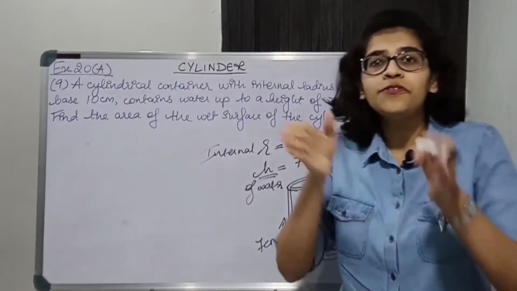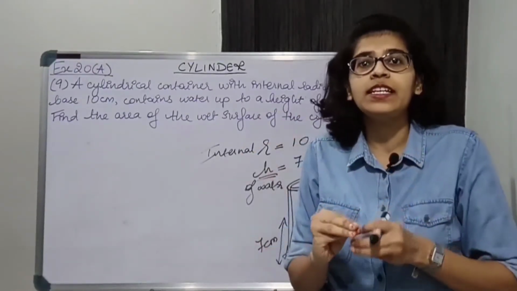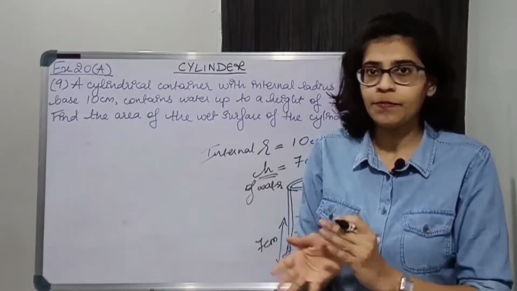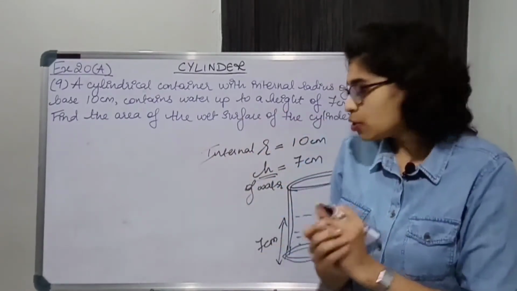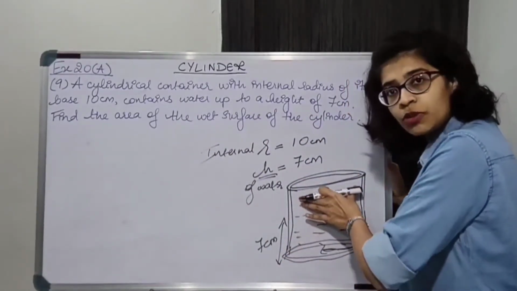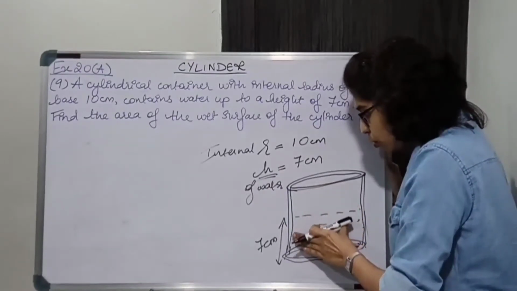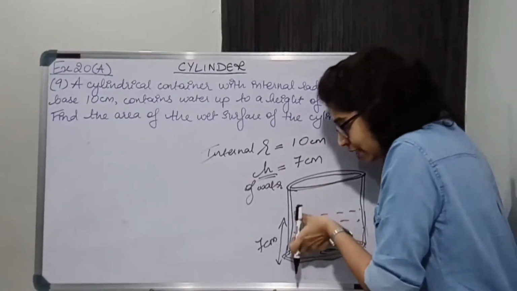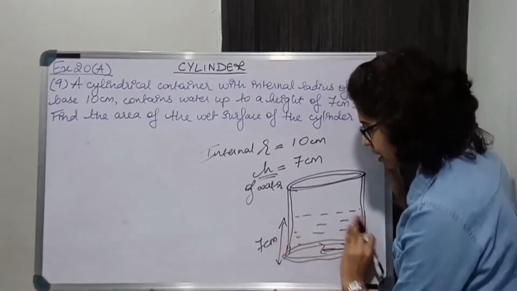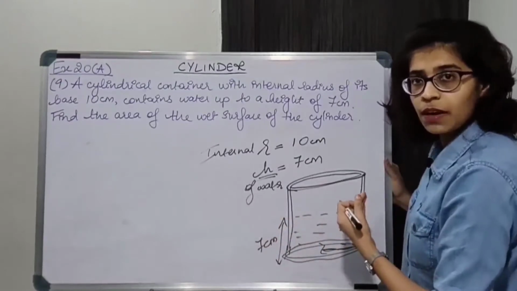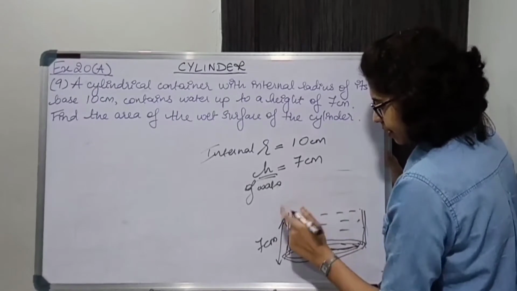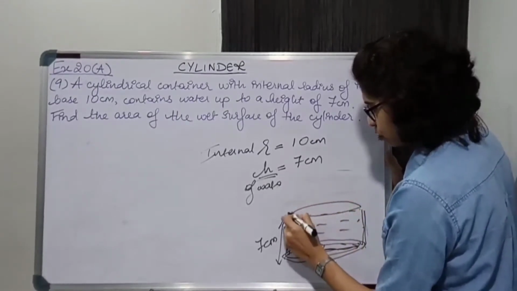Now water is filled inside the cylinder, so obviously the internal part of the cylinder is going to get wet. The external part will not get wet, so only this much part will be wet. The upper part will also not be wet because the water is occupying only this part. So only this height will be the wet surface, as well as this circular part. You can consider only this much part.